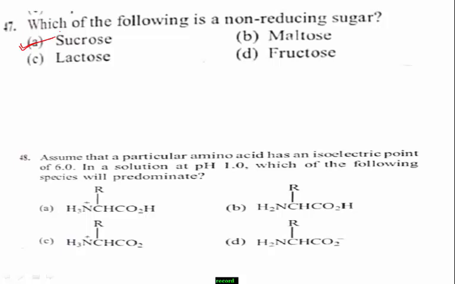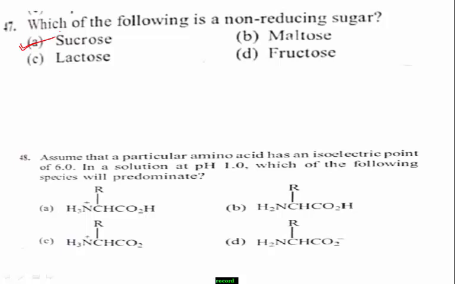Once again, carefully read the given question and observe the given options also. What is the question? Assume that a particular amino acid has an isoelectric point of 6.0 and pH 1.0. Which of the following species will predominate?